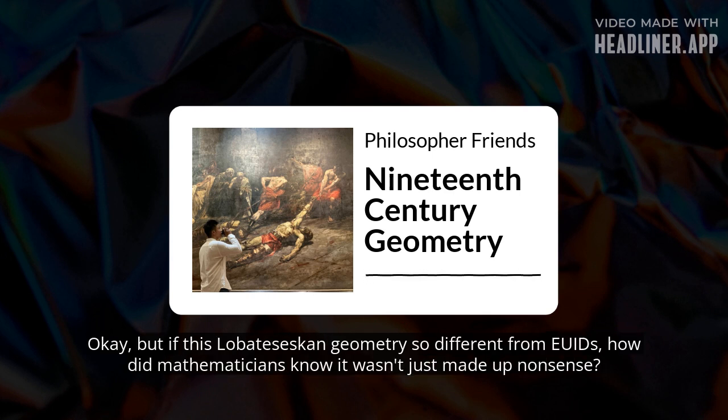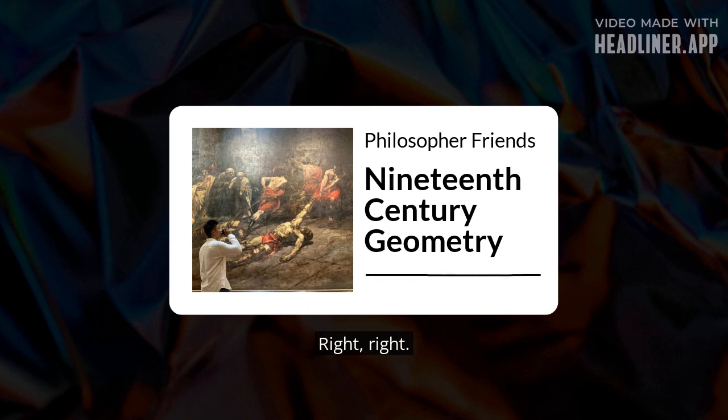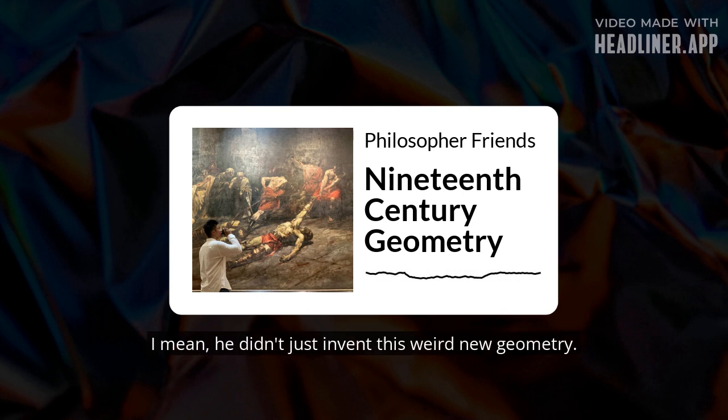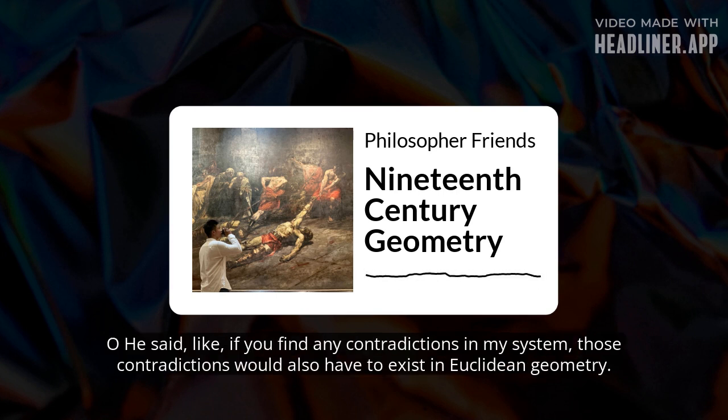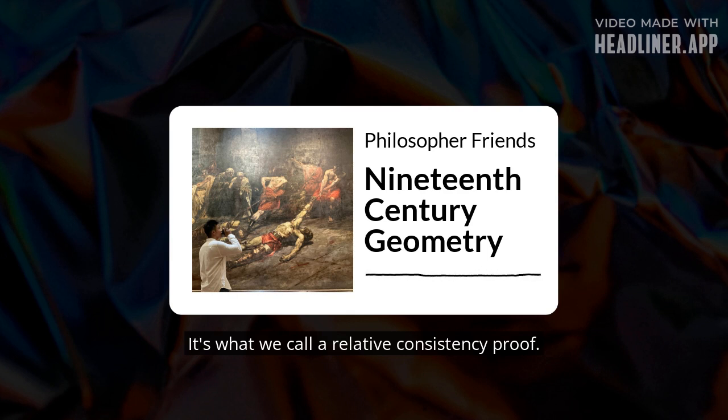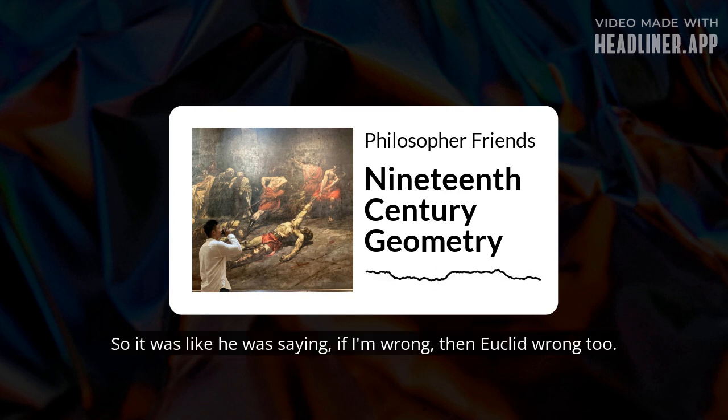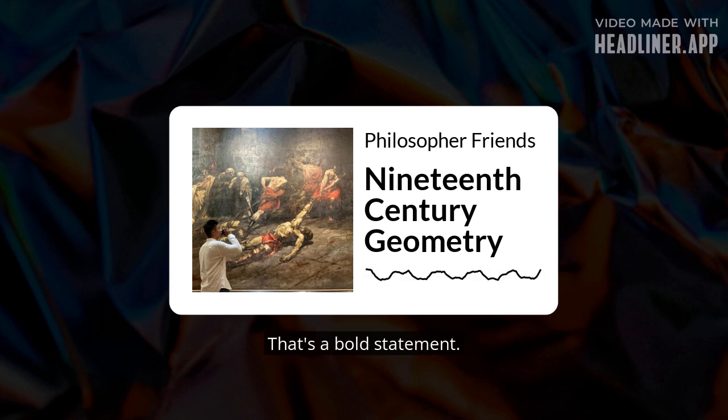Okay. But if this Lobachevskian geometry is so different from Euclid's, how did mathematicians know it wasn't just made up nonsense? Well, that's where Lobachevsky was really smart. He didn't just invent this weird new geometry. He showed that it was logically consistent. He said, if you find any contradictions in my system, those contradictions would also have to exist in Euclidean geometry. It's what we call a relative consistency proof. So it's like he was saying, if I'm wrong, then Euclid's wrong too. Yeah, basically. That's a bold statement.